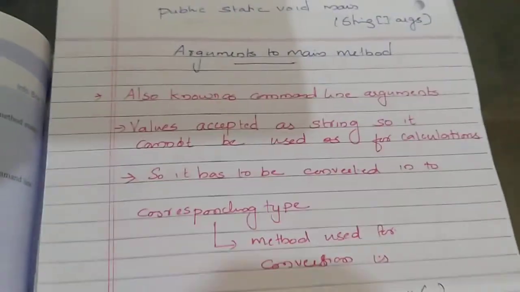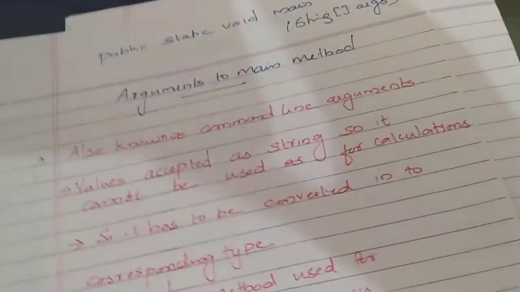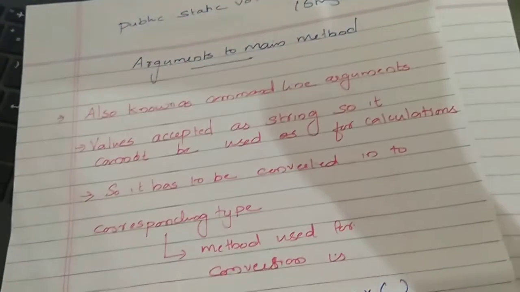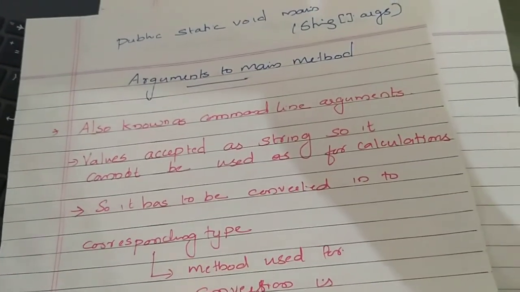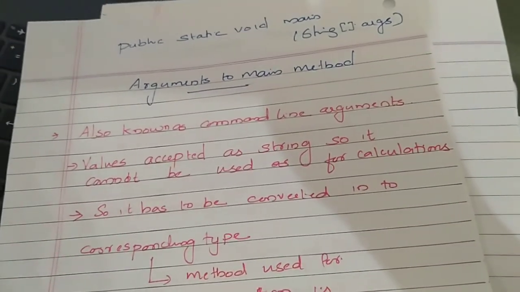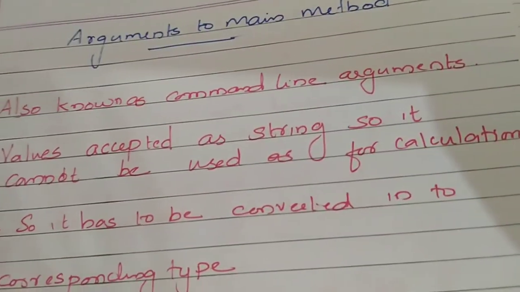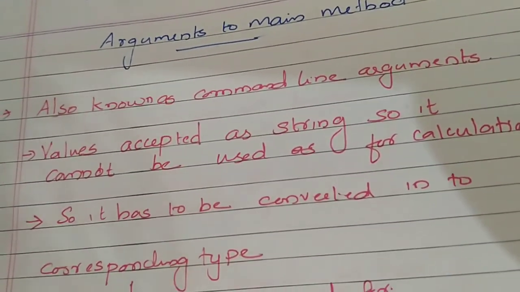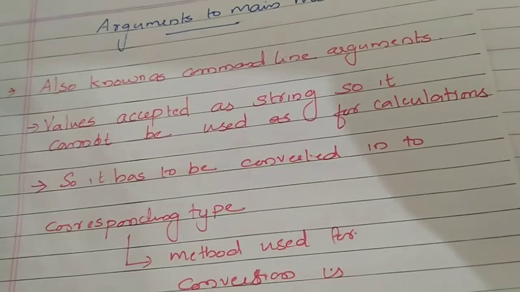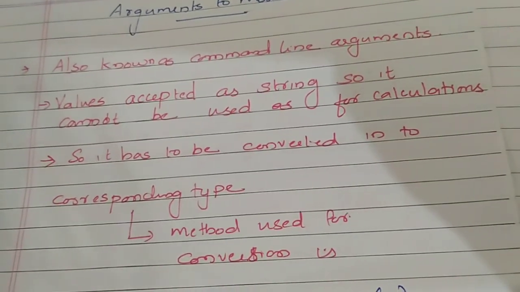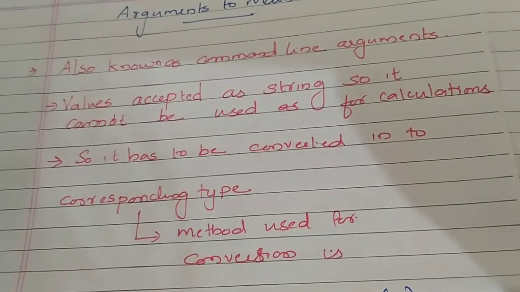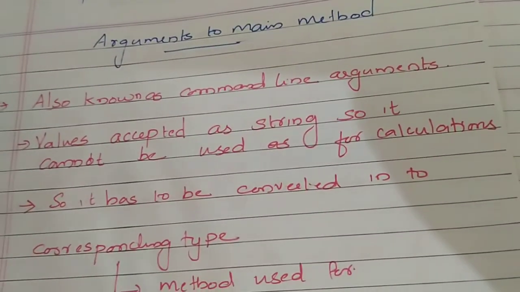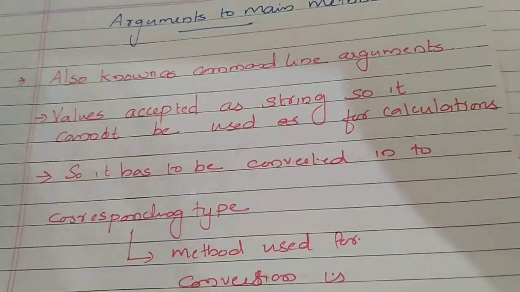We have already discussed that this args type is String. Whatever values you put inside the brackets will be accepted as a string because its type is string. So it cannot be used for calculations. Even if you enter a number, it is accepted as a string. It cannot be used for calculations.